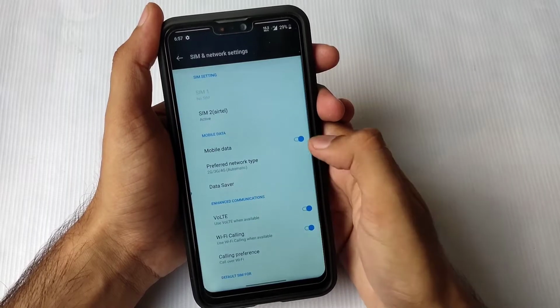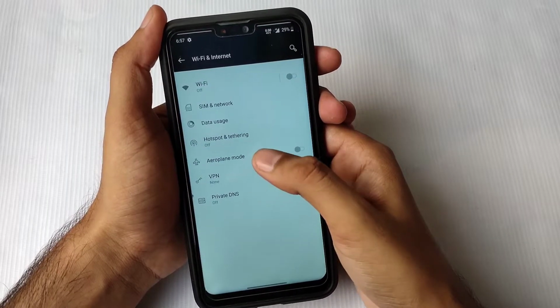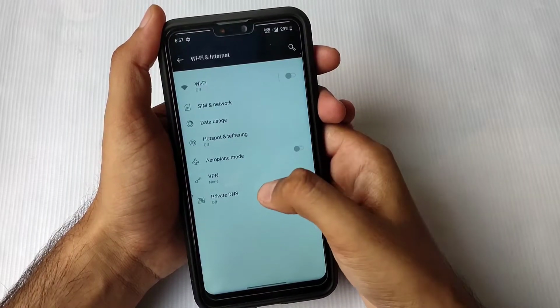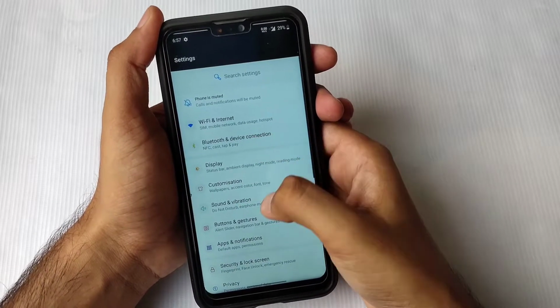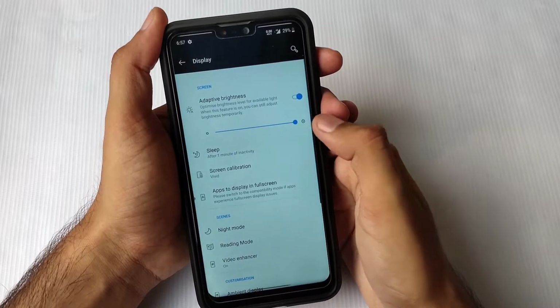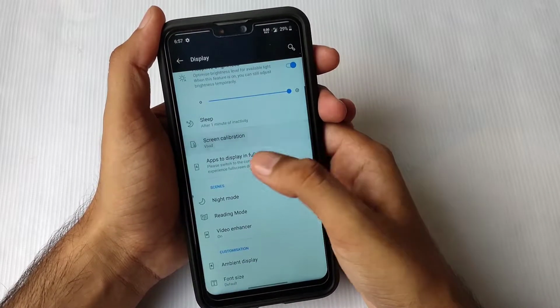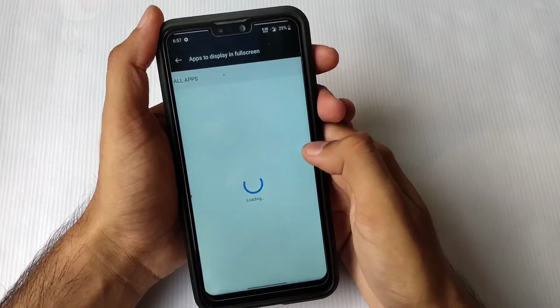So in the network settings, you can easily use Wi-Fi and hotspot connectivity. You can also use Bluetooth for a Bluetooth headset or speakers. There will be no problem using these services. If we talk about the display, you can see the normal settings here, like screen calibration.